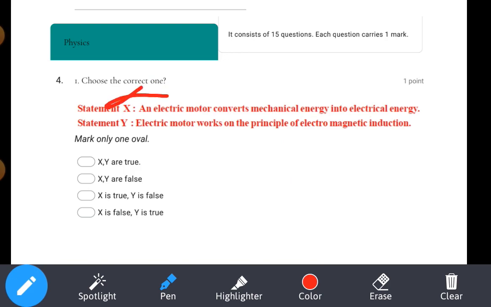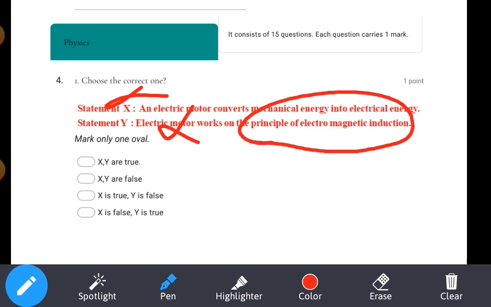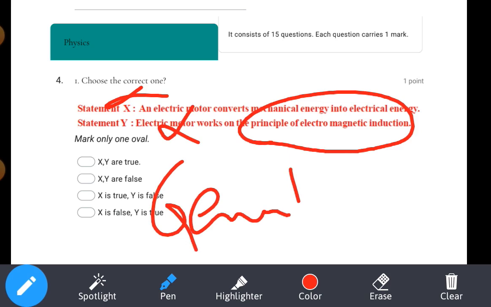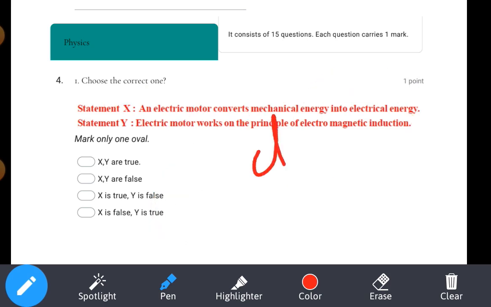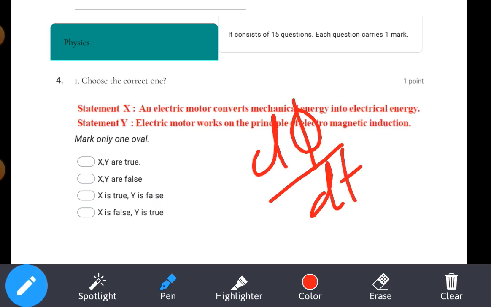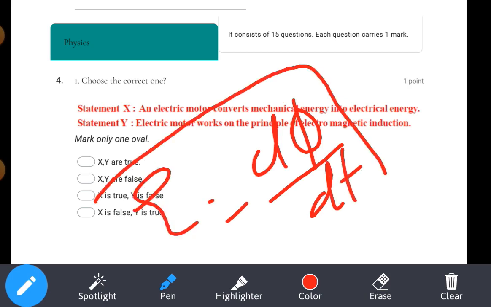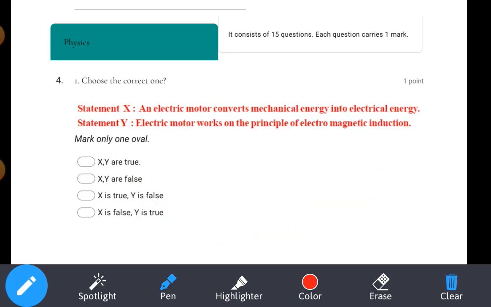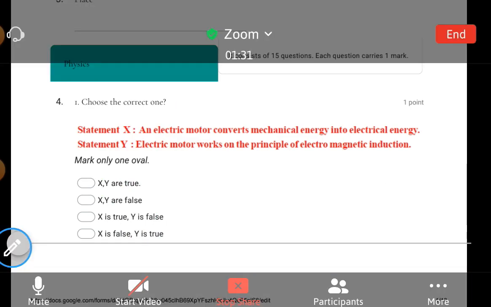Statement Y: an electric motor works on the principle of electromagnetic induction. That is also wrong. A generator works on the principle of electromagnetic induction. What is electromagnetic induction? Whenever there is a change in the flux, an EMF will be induced. That is called Faraday's law of electromagnetic induction. So statements X and Y are both wrong, X and Y are false. Let's see the second question.